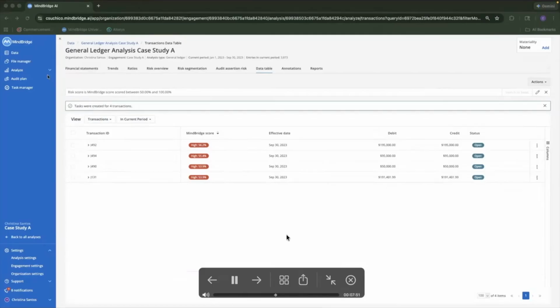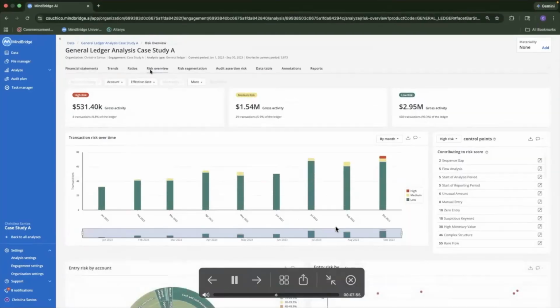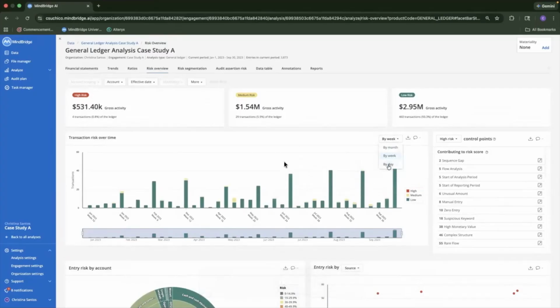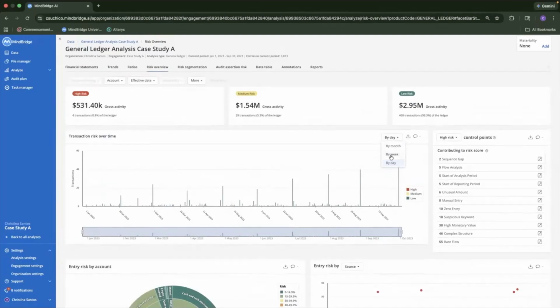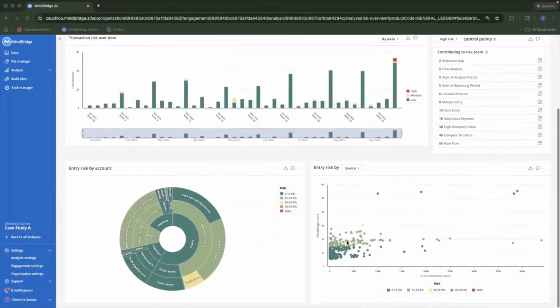And then we're going to do a couple more different ones. Right here, we're changing the transaction risk over time just a little bit so we can see a difference by month, by week, and by day. As you can see, those high risks were all done on September 30th.